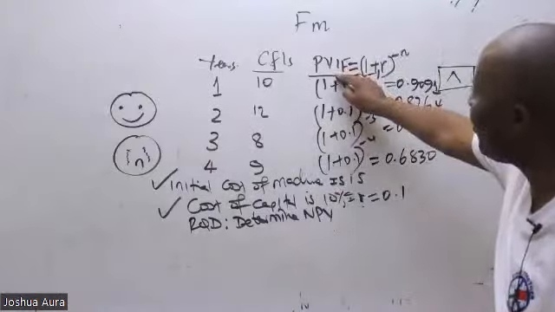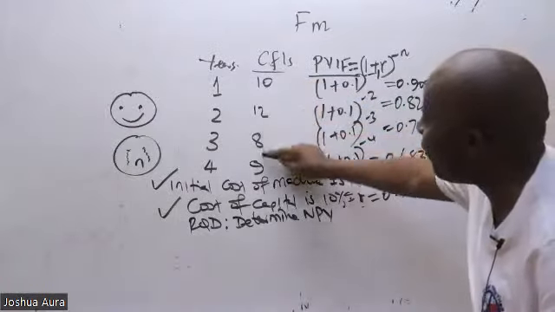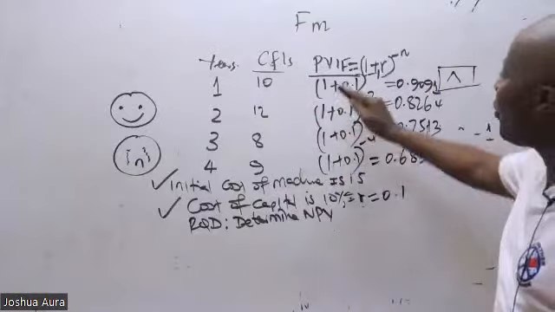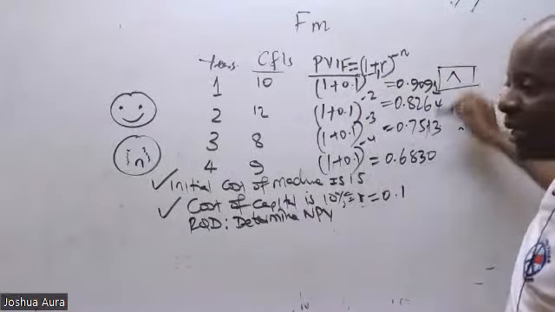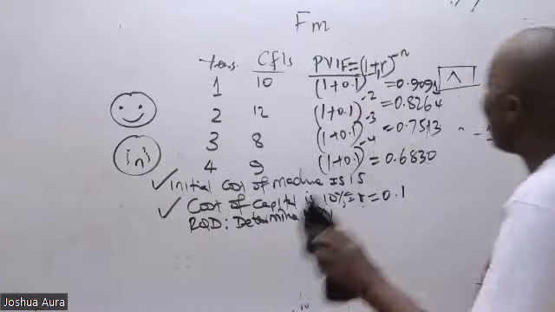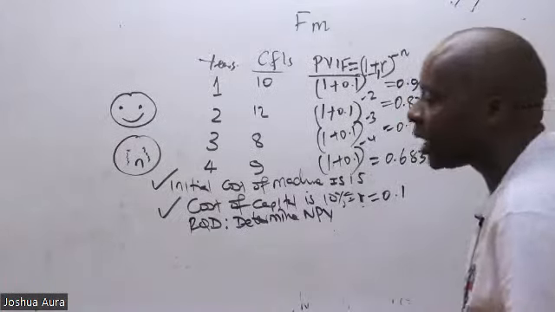We call this present value interest factors. We use present value interest factors when these cash flows are fluctuating. Now, once you have gotten the discounting factors, I will have to create the last column. The last column will be the column of discounted cash flows.